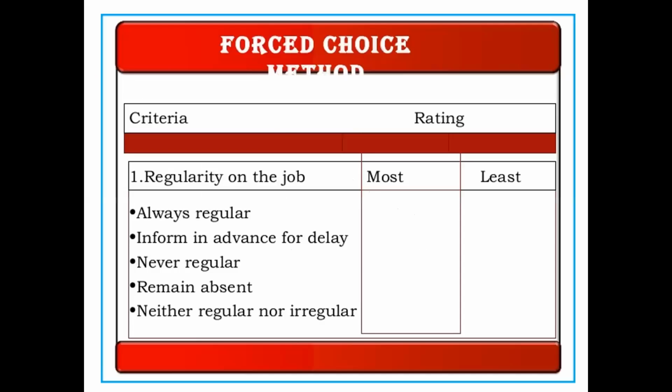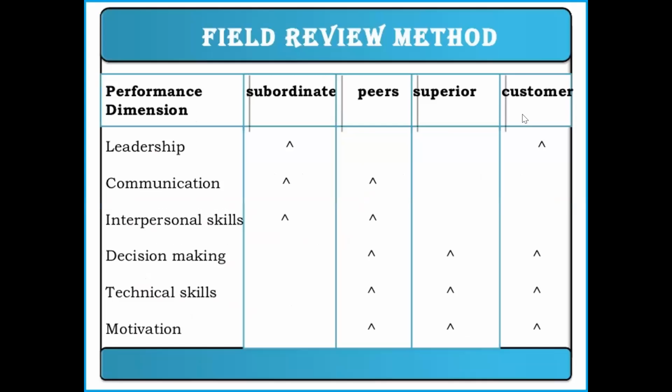And the next one is the forced choice method. In the forced choice method we have rating, for example regularity on the job, most or least. You can ask questions like: always regular, informs in advance of a delay, never regular, remains absent, or neither regular nor irregular. So this is one factor, regularity on the job. How regular you are, for example, if you answer that it is most, or least. So these all come under your forced choice method.